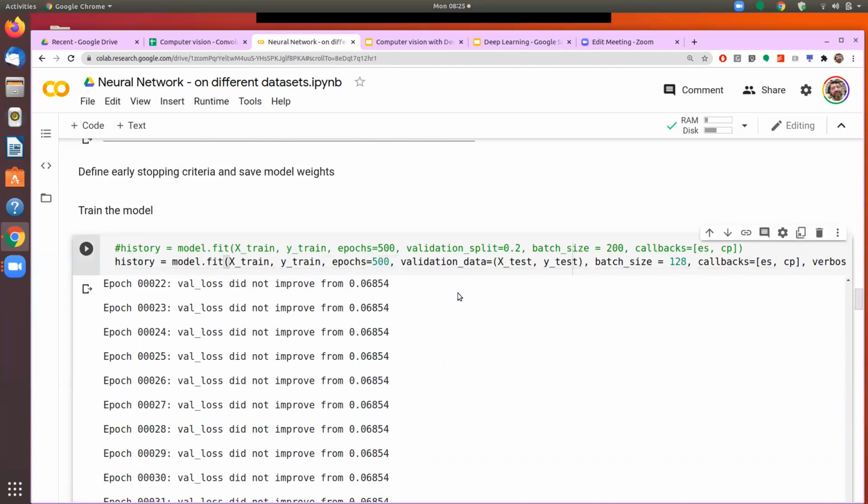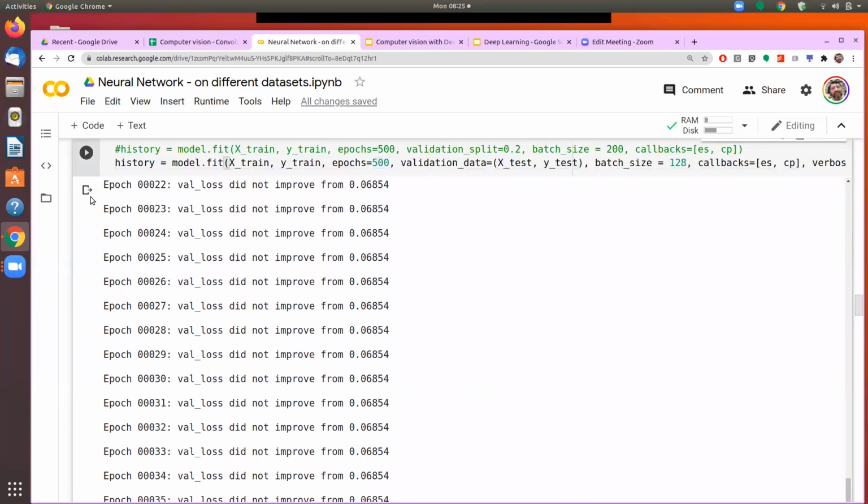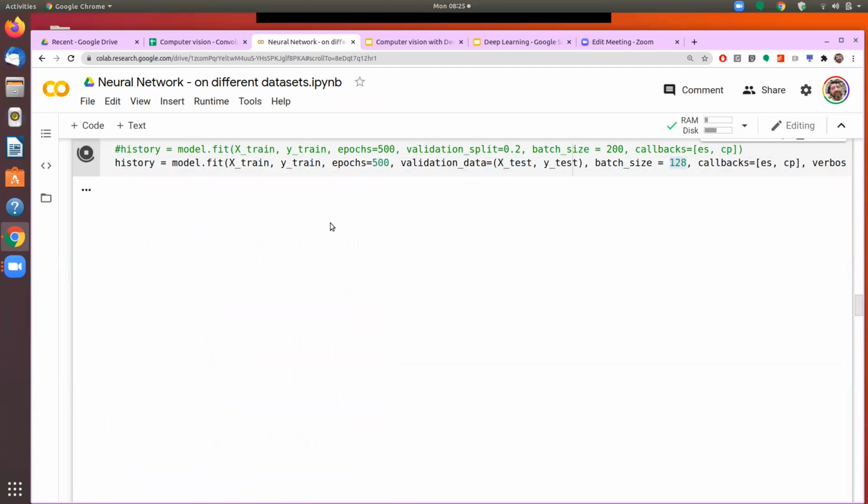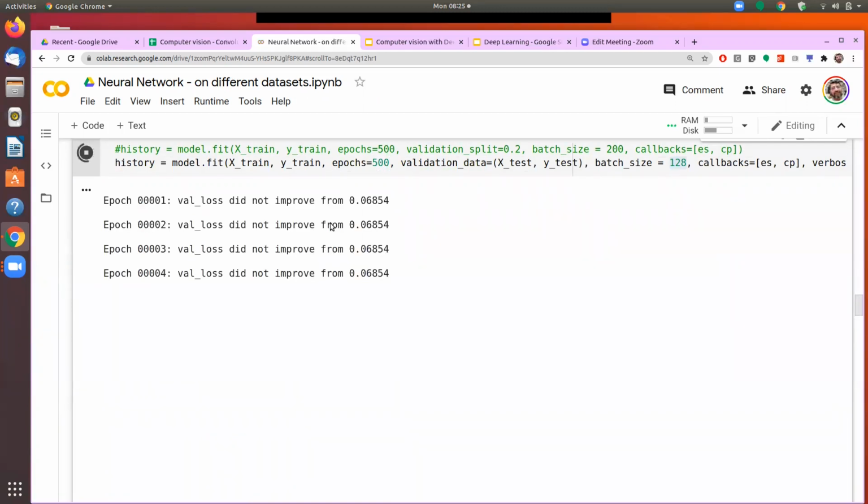Since we have the early stopping here, we don't need to worry about running a very large number of epochs, because if the performance is not improving, it will stop anyway. So now we'll run this with 500 epochs and Adam as the optimizer. The batch size also, we saw that 128 was giving a better result. So now we run this, and whatever we obtain, maybe that's the model I'll put into production.